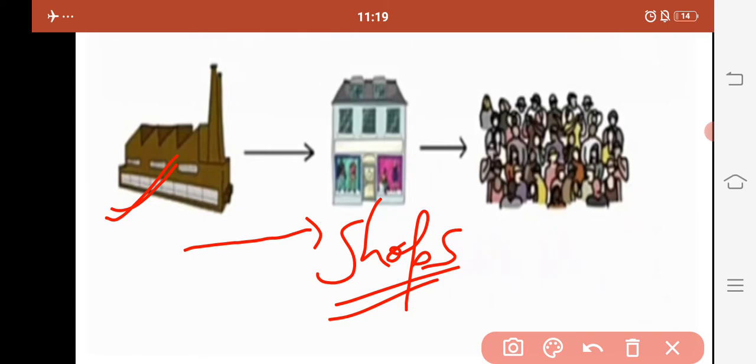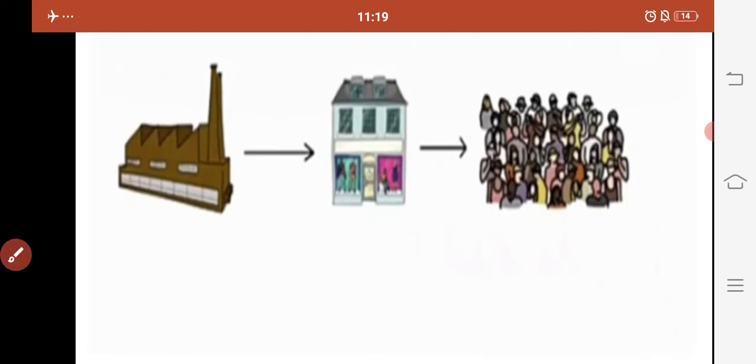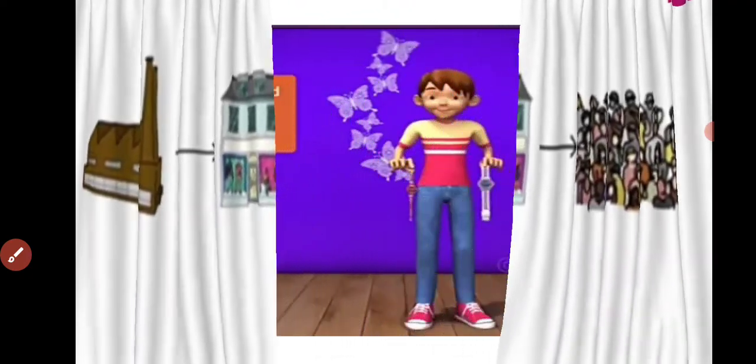These are then sold to the customers. That means first the goods are purchased by the shopkeepers and then these shopkeepers sell these goods to the customers. Hope this is clear.